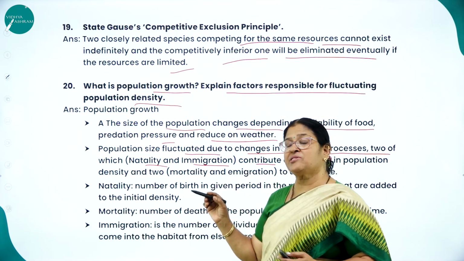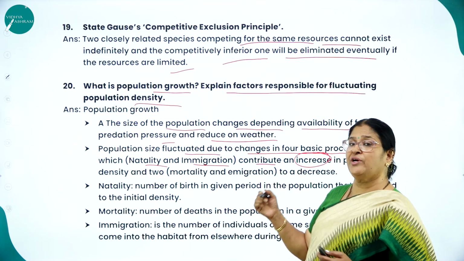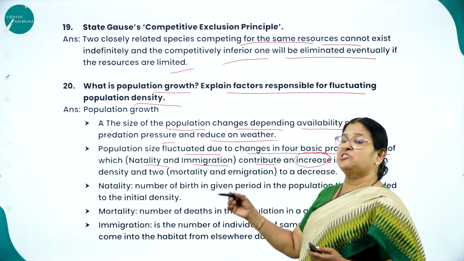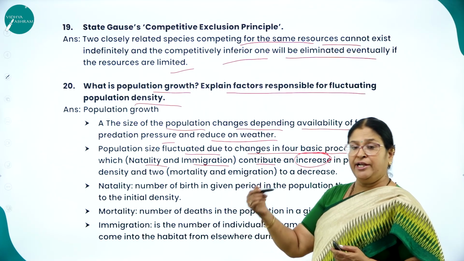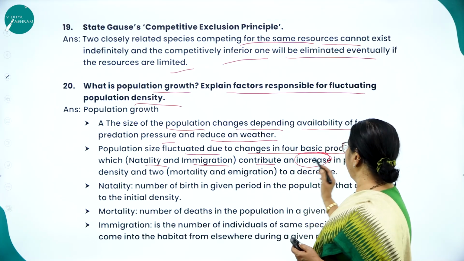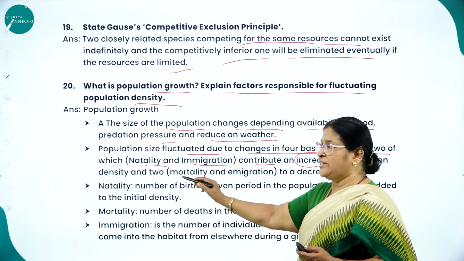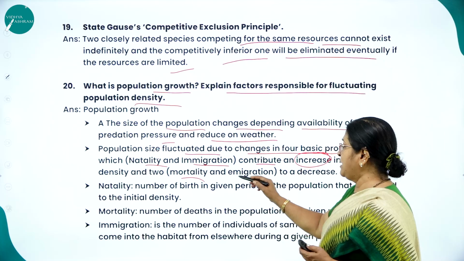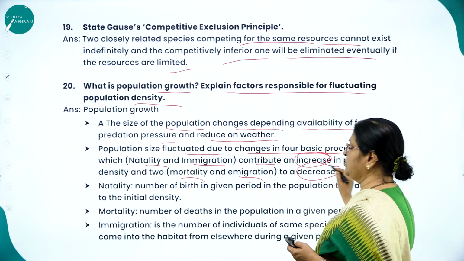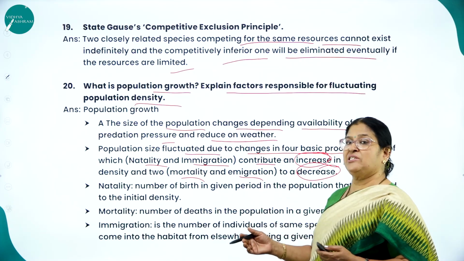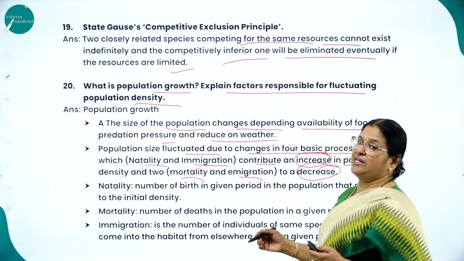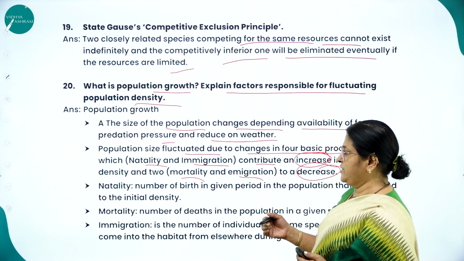So the population size or density increases with 2 very important basic processes. Natality, that is birth rate, and immigration, individuals moving into the environment or into the population. Whereas mortality, that is death rate, and emigration, individuals moving out of the population, decrease the density. So natality and immigration increase the population size, whereas mortality and emigration decrease it.